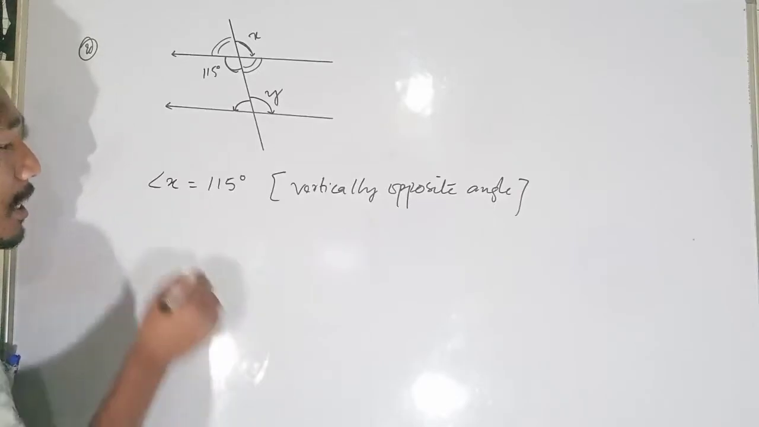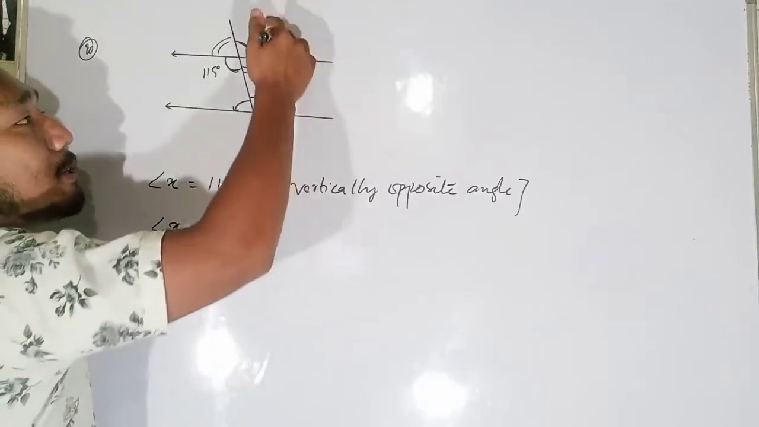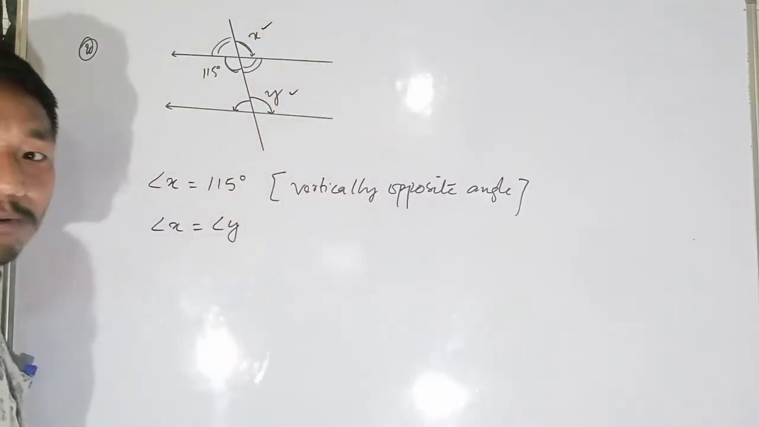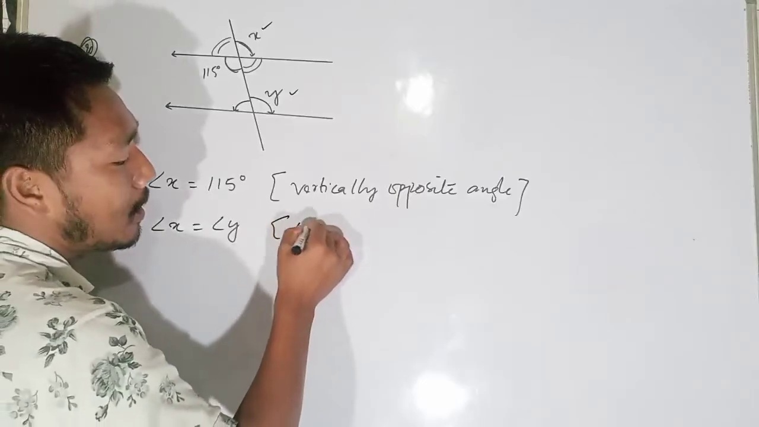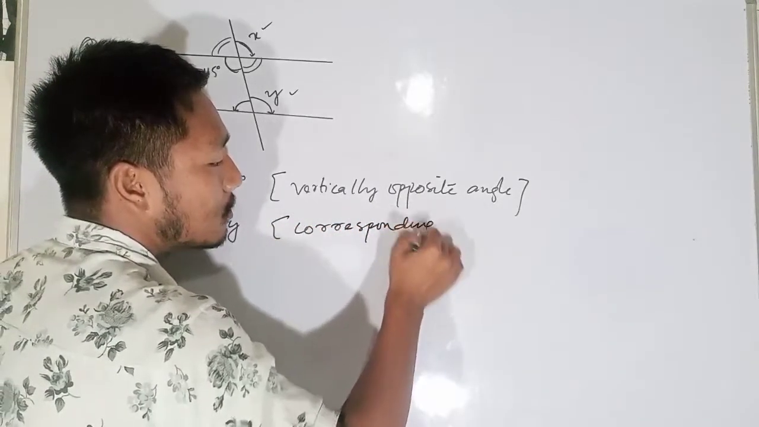Okay. Now you see angle x will be equal to angle y. Why? Because these two lines are parallel. That means these angles and these two will be equal. Why? Because they are corresponding angles.